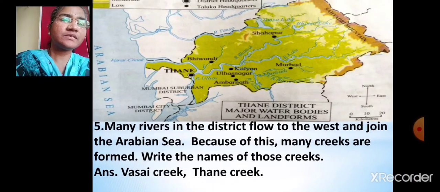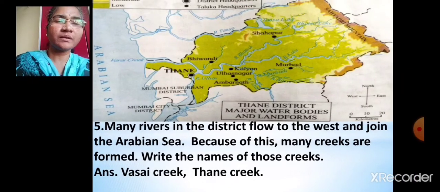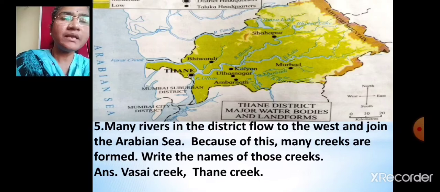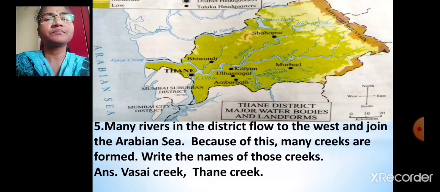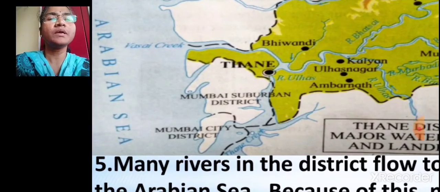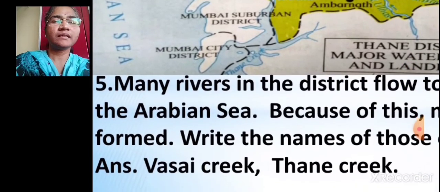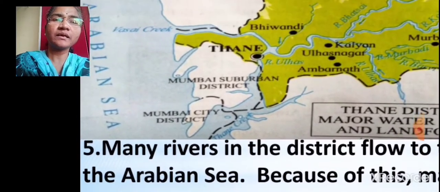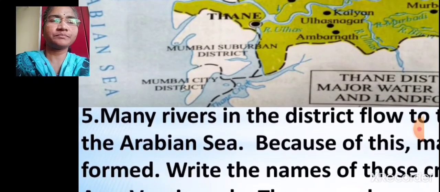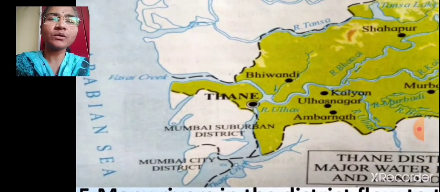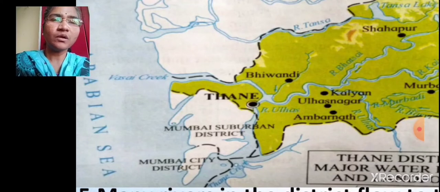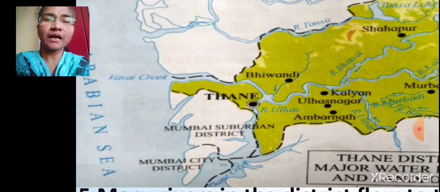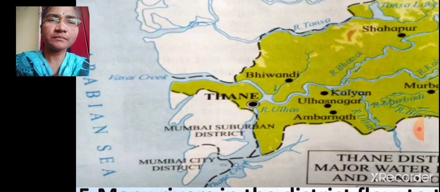Many rivers in the district flow to the west and join the Arabian Sea. Because of this, many creeks are formed. Which creeks are formed? See here, Vasai Creek and Thane Creek. Creek is nothing but a narrow inlet of water. So through these creeks, all these rivers flow to the west and join the Arabian Sea.